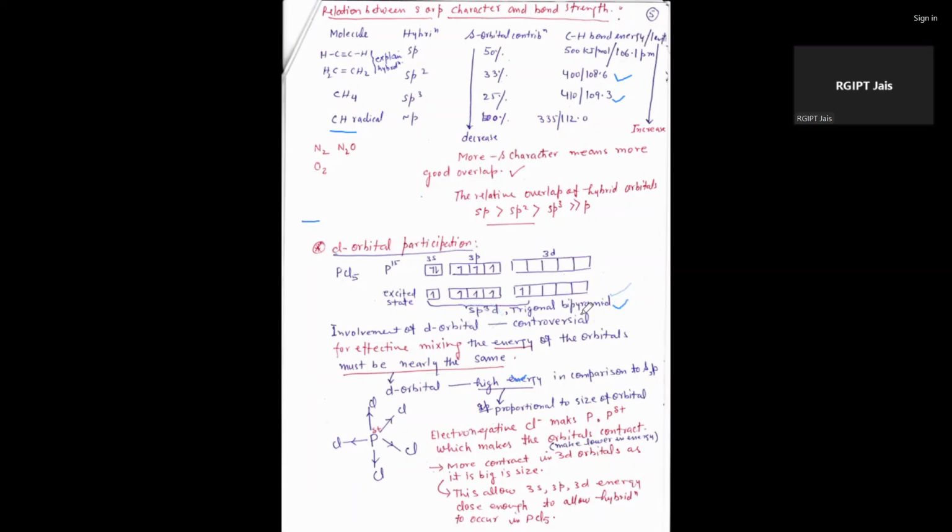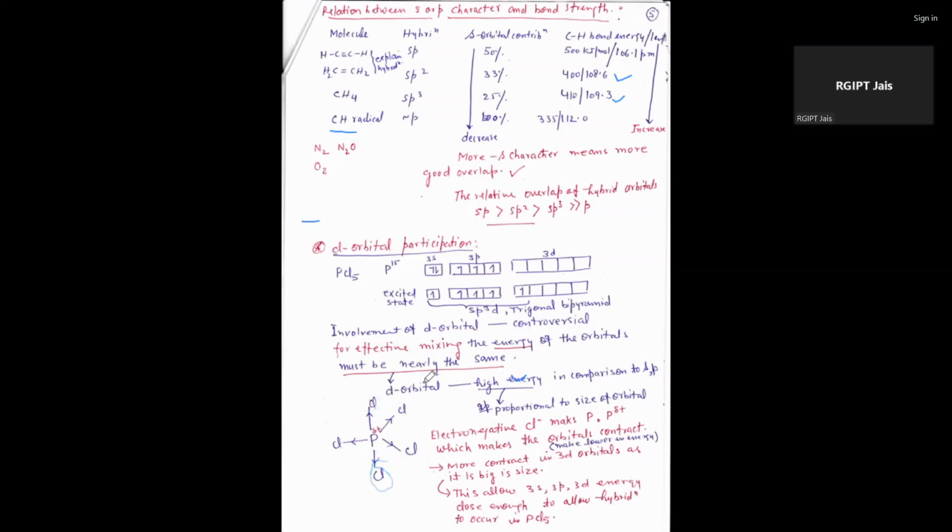Trigonal bipyramidal means it is an effective mixing. That's why there are two types of bond. One is axial. These are the axial bonds, and these are the equatorial bonds.